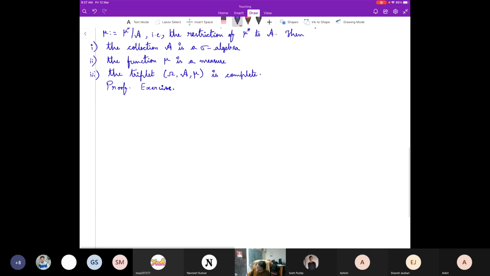So let me define, motivated by this length, let omega be any set and let A naught subset of 2 raised to the power omega, that is the power set, be an algebra.